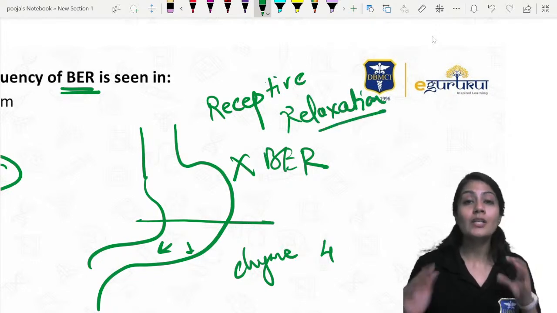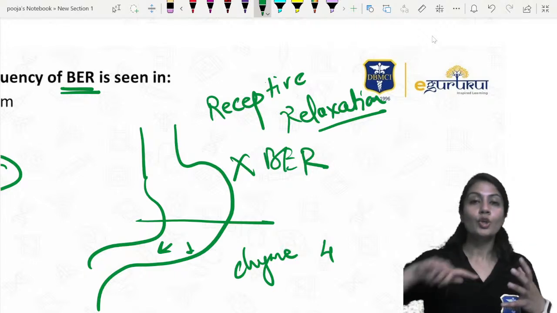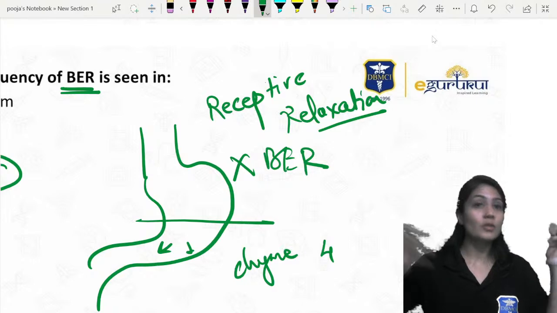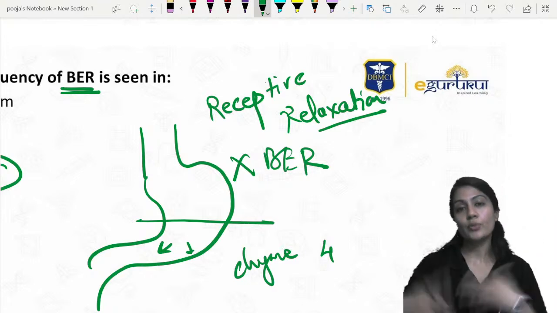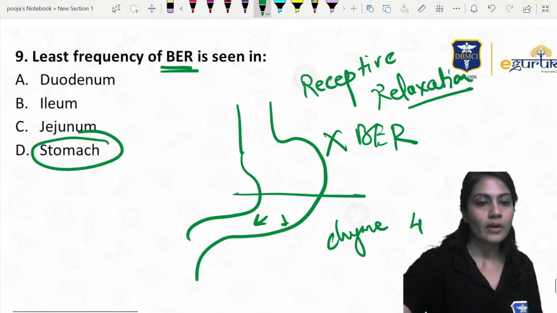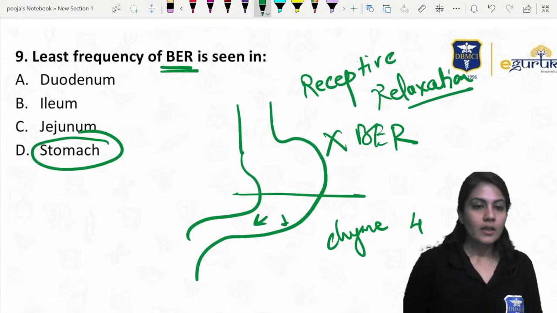Why? Because we need some time to mix the food properly with the HCl and all the acids or the pepsinogen and everything, which is going to get secreted by the stomach. Okay, chief cells and all, right? So that's why we need that.